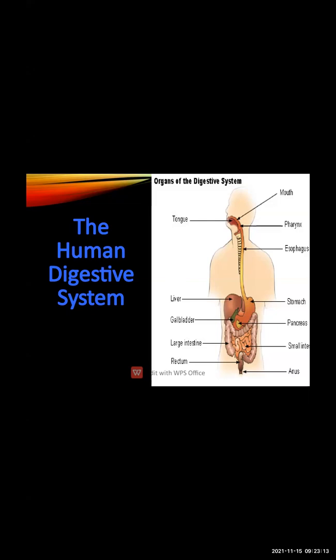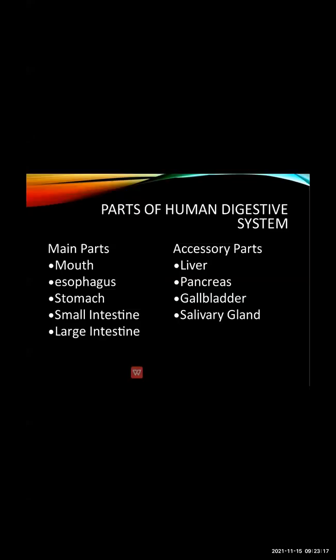So, what does the alimentary canal consist of? The alimentary canal consists of different parts such as the mouth, esophagus, stomach, small intestine, and large intestine. These are the main parts of the digestive system, and there are some digestive glands present in our body, such as the liver, pancreas, gallbladder, and salivary glands. These glands are very important in the process of digestion.